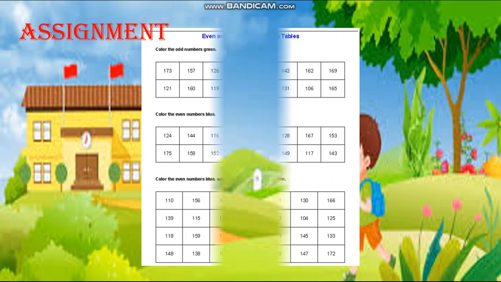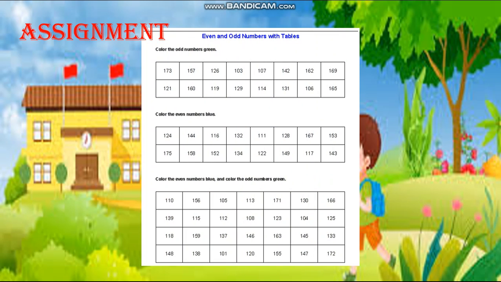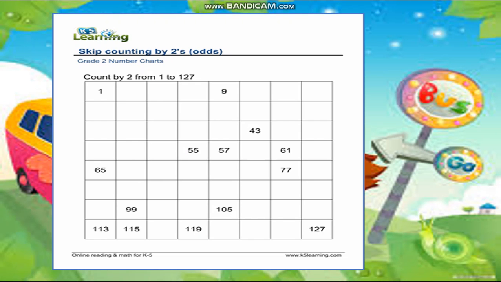Let's see our assignment. In the assignment you have to color these numbers: odd numbers in green, even numbers in blue. In the third, color the even numbers blue and odd numbers green. This you will do in your notebook. You will write these numbers in your notebook and color them. Fine. And this skipping by 2 is odd. You have to write here all the odd numbers 1 3 5 7 in this way till 127.